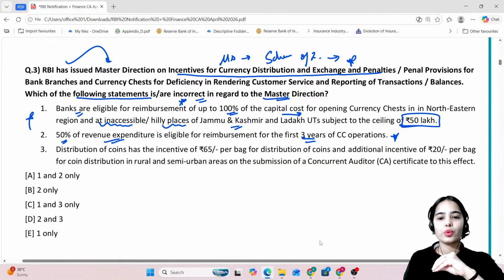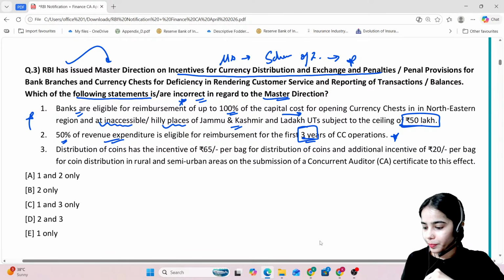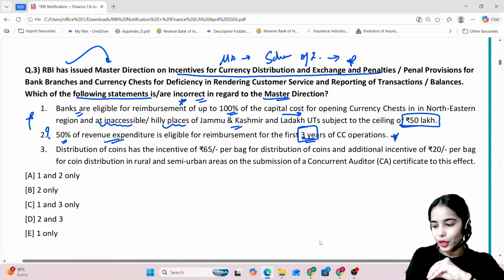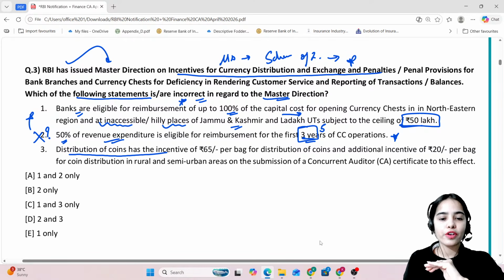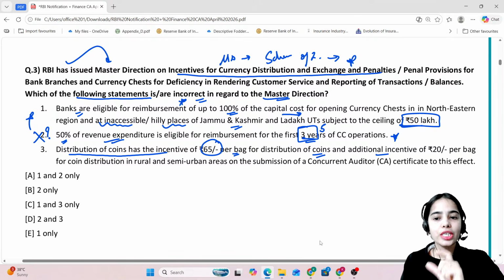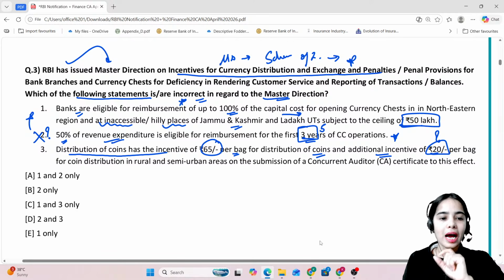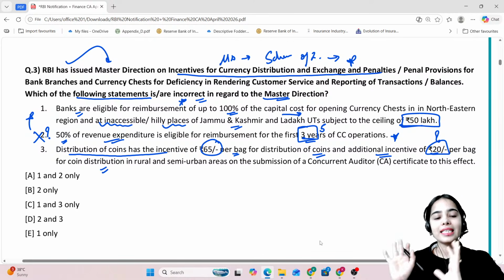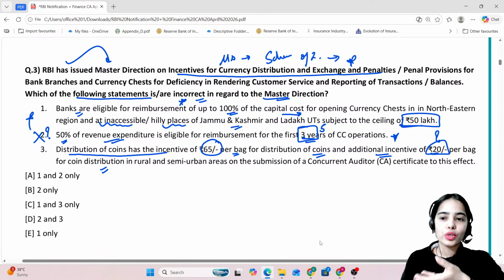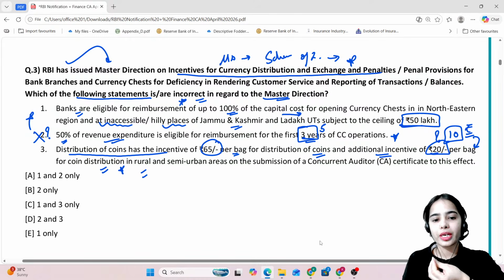This is correct. 50% of revenue expenditure is eligible for reimbursement for the first 3 years of the currency chest operations. So this is incorrect, because is it for first 3 years? No, it is for first 5 years. Very good. So this is incorrect. Distribution of coins has the incentive of 65 rupees per bag, and the additional incentive of how much per bag for the coin distribution in the rural and the semi-urban areas? So 10 rupees is the additional incentive for the coin distribution in rural and semi-urban areas.